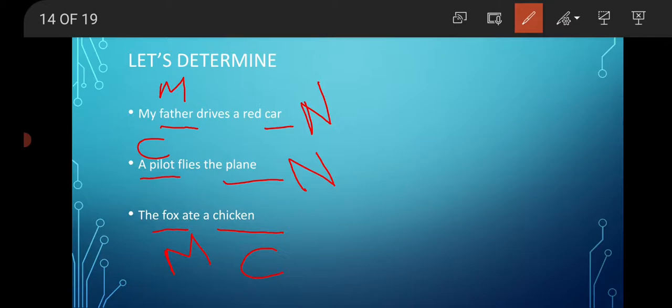Okay. I hope it is clear why fox is going to be masculine gender here, because for fox we don't have any other specific word for its masculine gender. Fox only is the masculine gender. So we are taking fox as masculine gender here. Whereas for chicken we have both male chicken and female chicken. Two specific words are there. For male chicken we have rooster, and for female chicken we have hen. That is why chicken will belong to common gender. Alright.